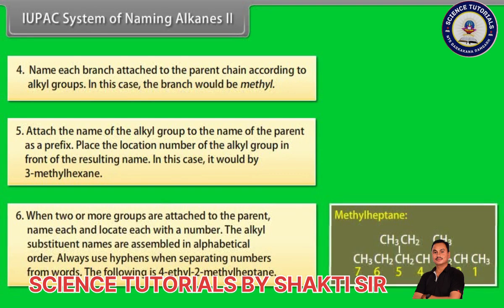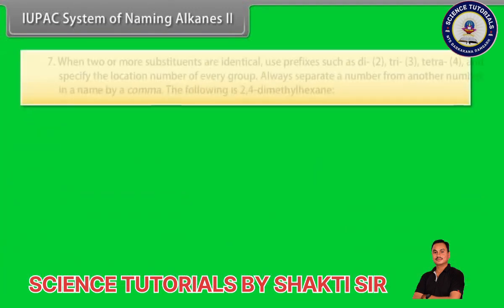Number 6. When two or more groups are attached to the parent, name each and locate each with a number. The alkyl substituent names are assembled in alphabetical order. Always use hyphens when separating numbers from words. The following is 4-ethyl-2-methylheptane. Number 7.